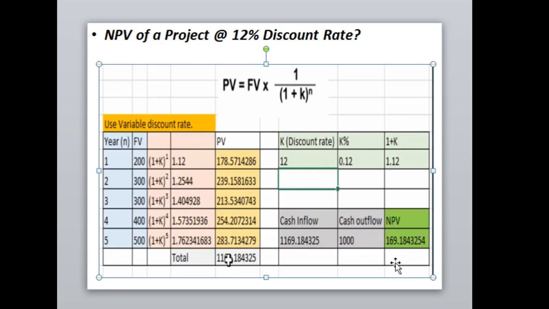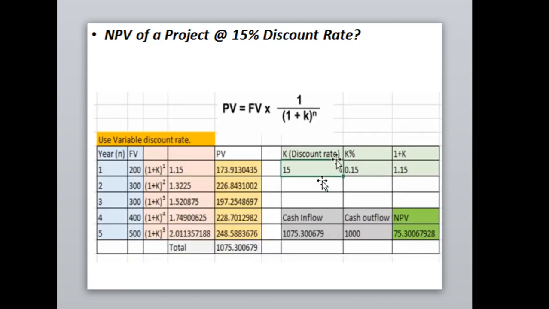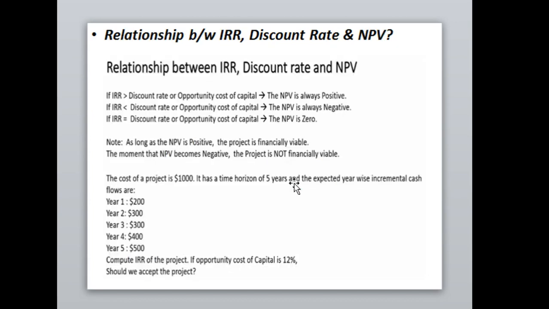Still, you can see on the screen the NPV is not equal to 0, but if you are going to calculate the value of internal rate of return, the NPV should be equal to 0. So we again have to make our calculation. We just need to increase the discount rate, or the opportunity cost of capital. Again we are going to increase the cost of capital and calculate it at the rate of 15%. The opportunity cost of capital in the example was 12%.